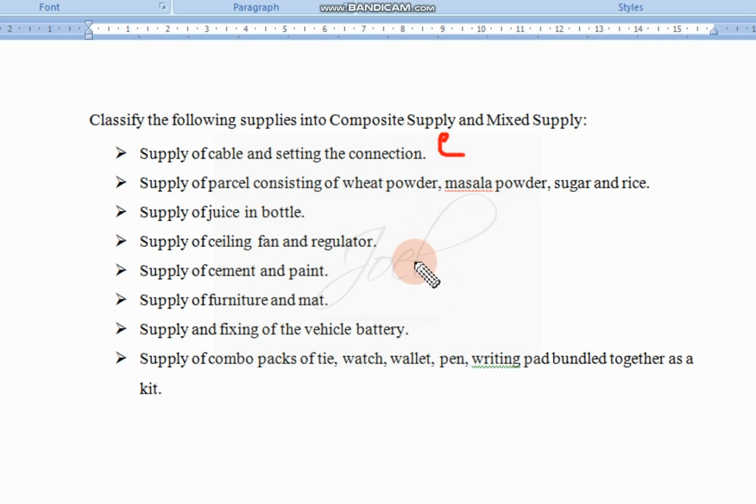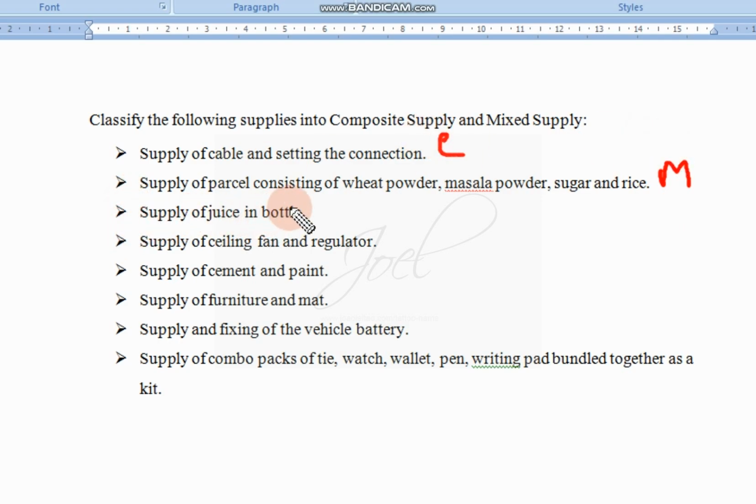Next one, supply of parcel consisting of wheat powder, masala powder, sugar and rice. See here, these things are not naturally bundled. The parcel may come with wheat powder, masala powder and sugar, but you can also purchase them separately. There is no connection between these products. So these will be considered mixed supply. First one is composite, this is mixed.